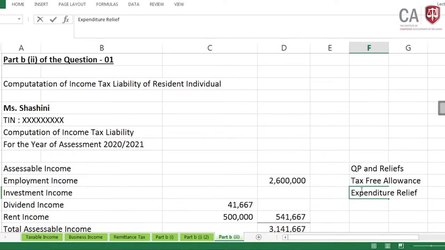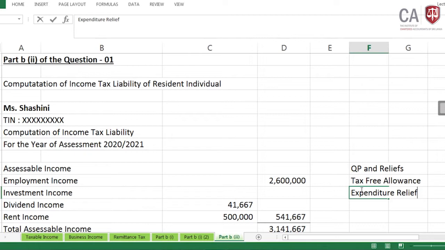The fourth one is medical expenses including medical insurance. Next, the educational expenses of the children. And the fifth one is housing loan interest, I suddenly forgot.